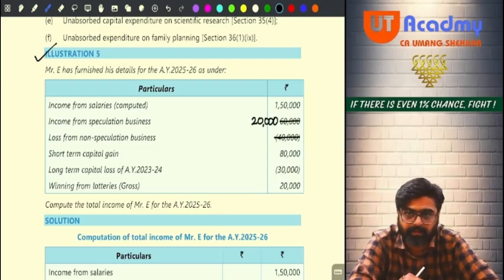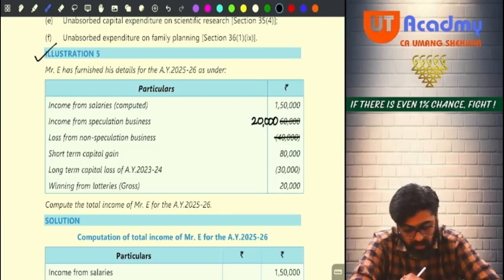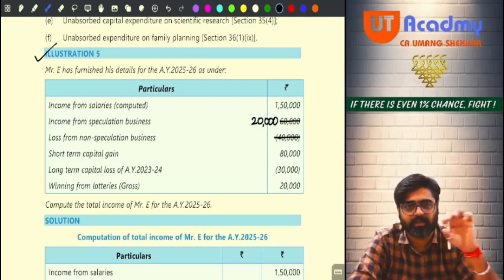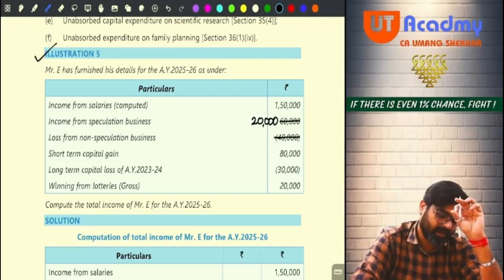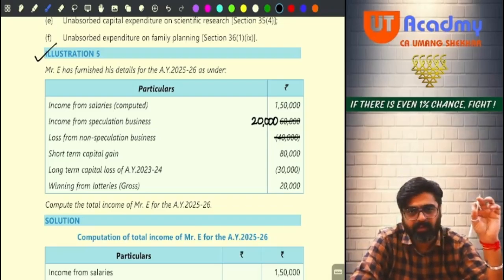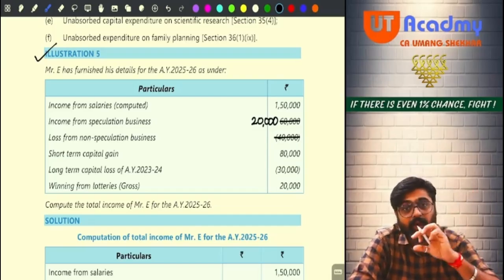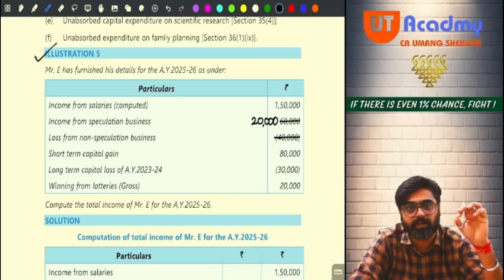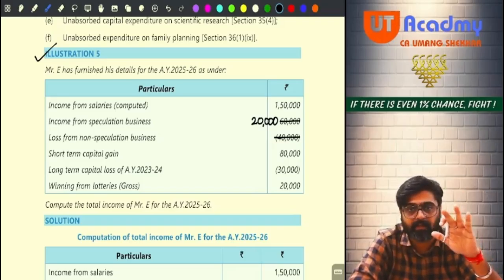20 will still remain. Now, do you have any other business loss? No. So business head is done. So your salary head is 1,50,000, house property head nil. You have PGBP head positive income 20,000. That positive 20,000 is your PGBP head income. Yes or no? From speculation business.